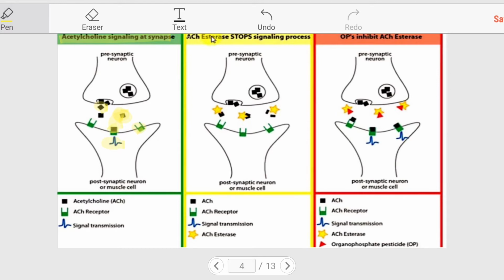But what is the role of acetylcholinesterase? Acetylcholinesterases are these stars. After enough acetylcholine binds to the receptors, the excess acetylcholine present in the synaptic area is taken up by acetylcholinesterases, which then degrade it. But in organophosphorus poisoning, as it inhibits the acetylcholinesterases, you can see that the excess acetylcholine is left behind, because it cannot be degraded by the acetylcholinesterases, because organophosphorus compounds bind to the acetylcholinesterases.